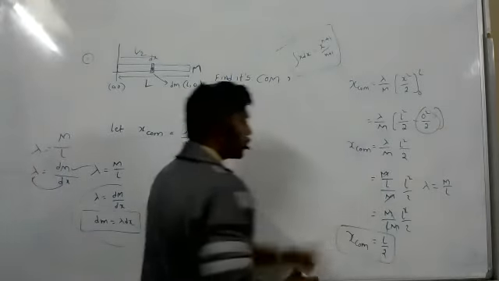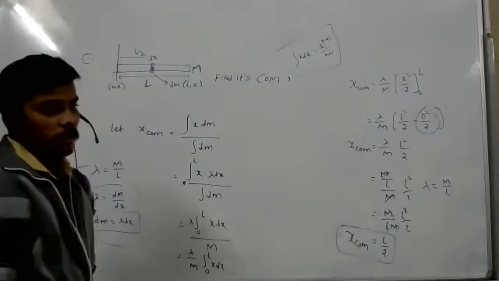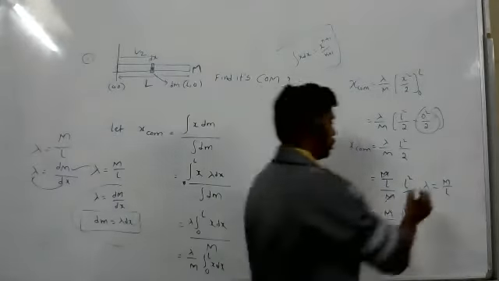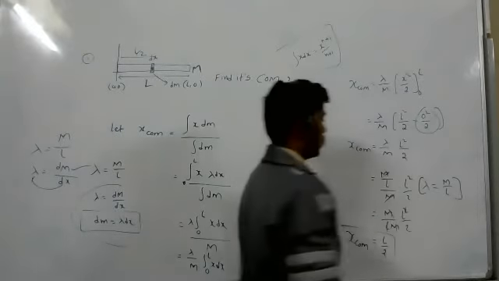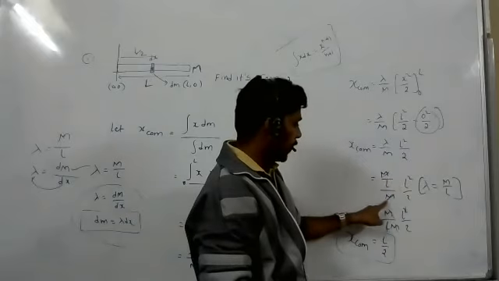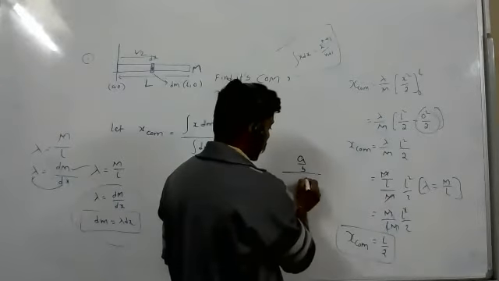Do you have any doubts in these steps? So you substituted lambda is equal to M by L, right? Yes. In the lambda place, M by L I substituted. By M is there. So a by b by c.